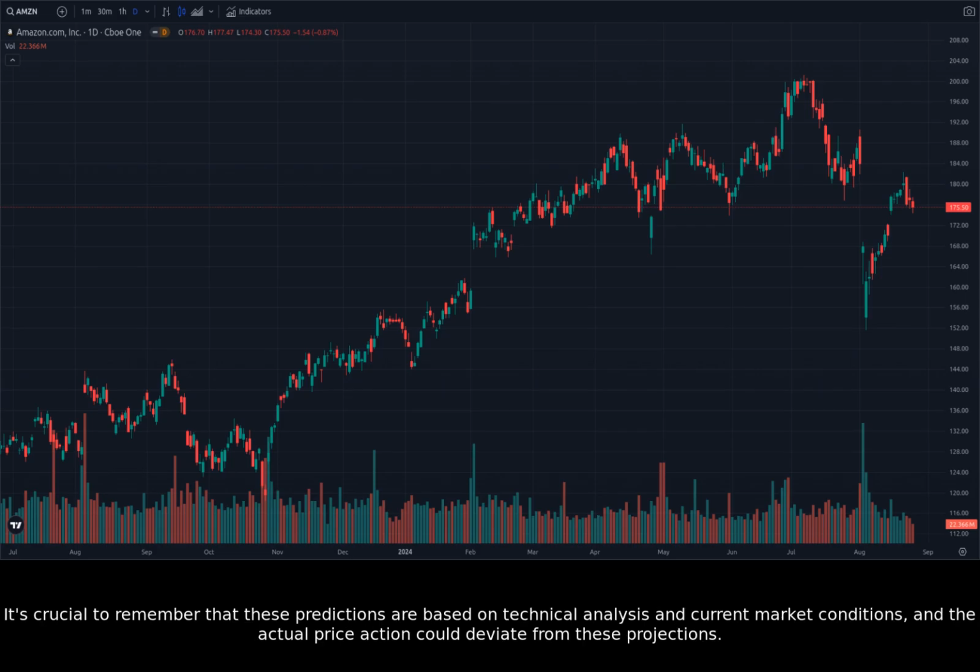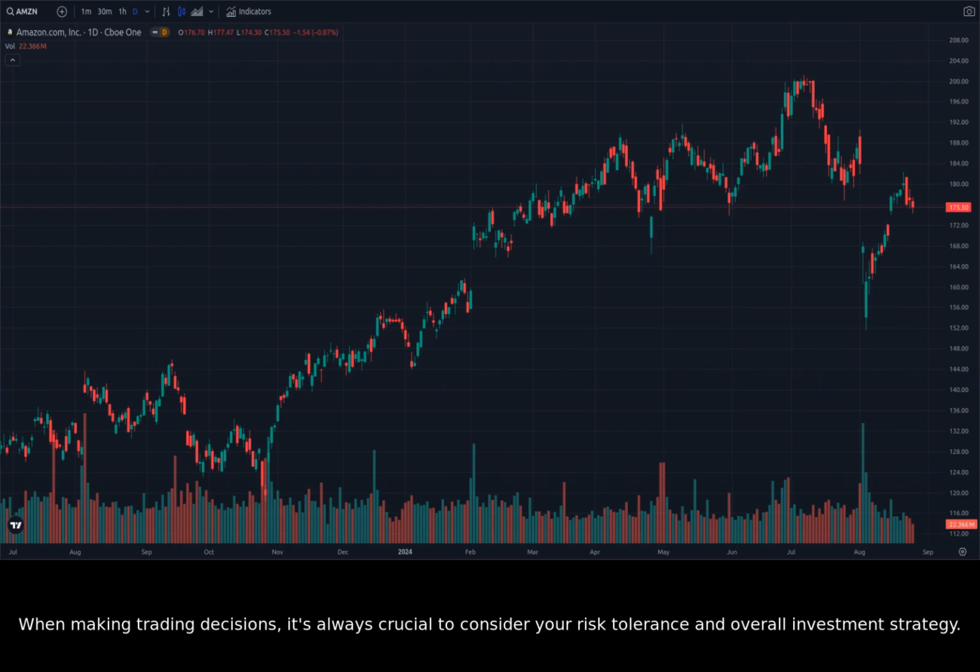It's crucial to remember that these predictions are based on technical analysis and current market conditions, and the actual price action could deviate from these projections. When making trading decisions, it's always crucial to consider your risk tolerance and overall investment strategy.